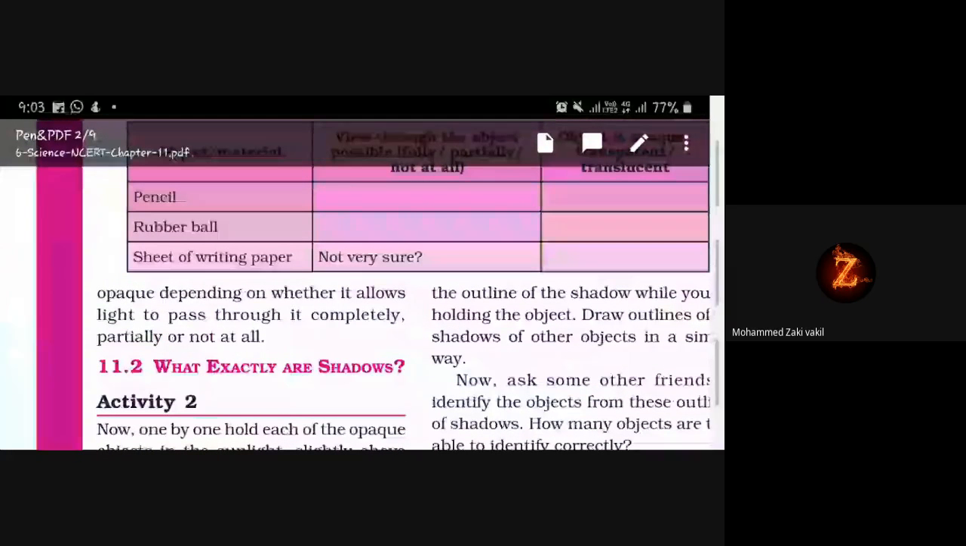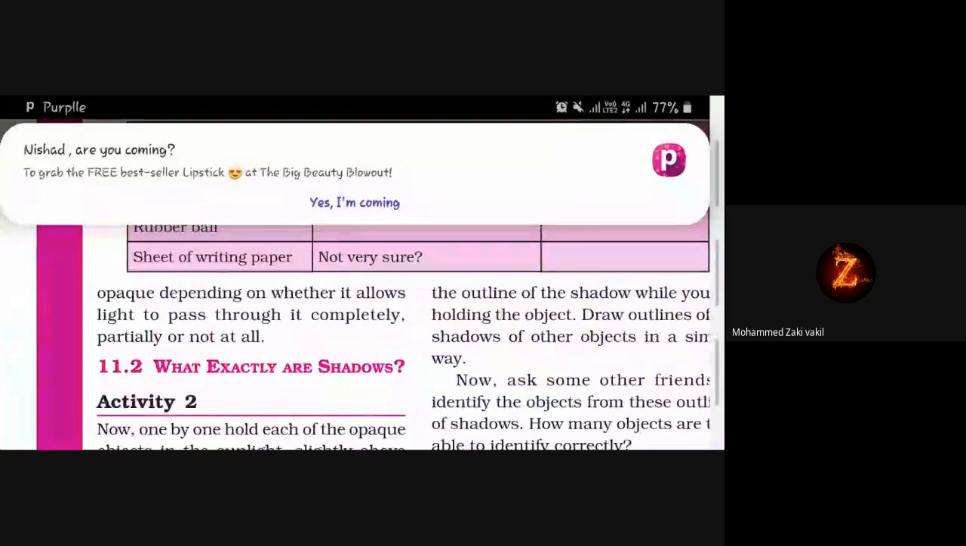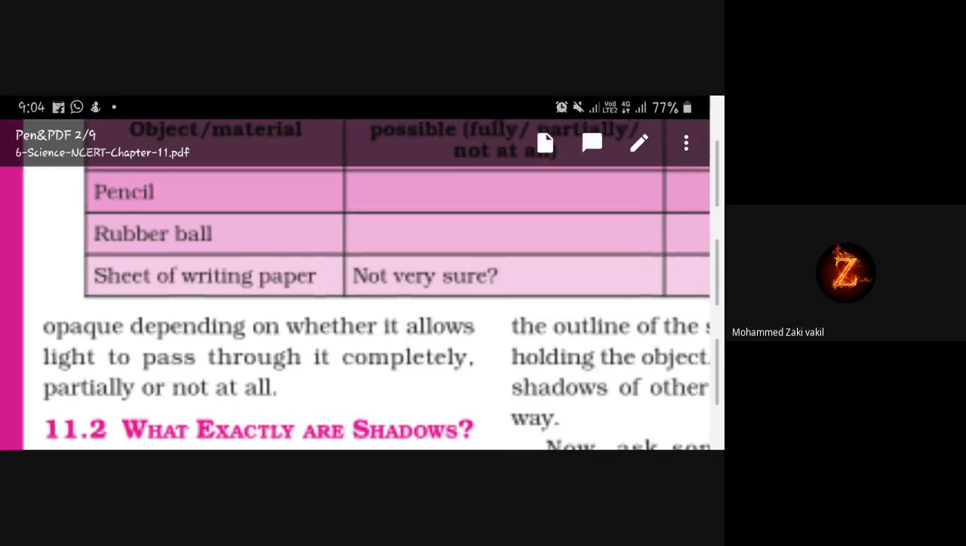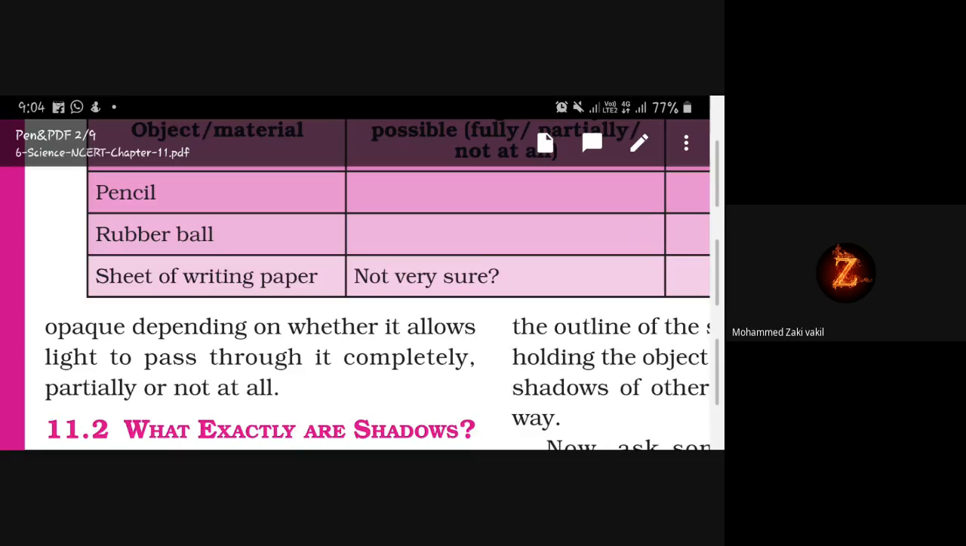Finish these two lines. Depending on whether it allows light to pass through it completely, partially, or not at all. Okay, it's partially, beta. So partially or not at all. Okay, now